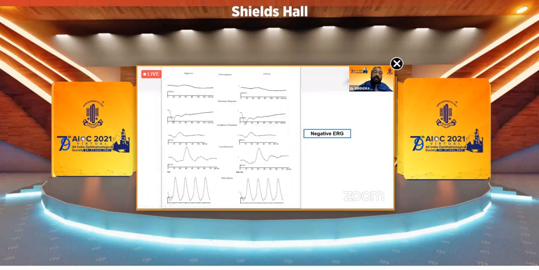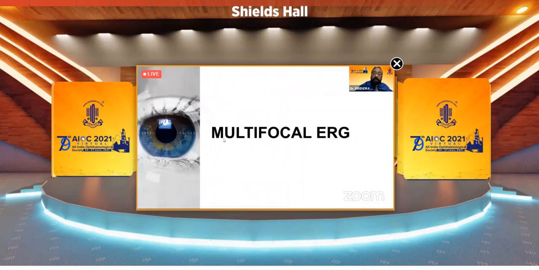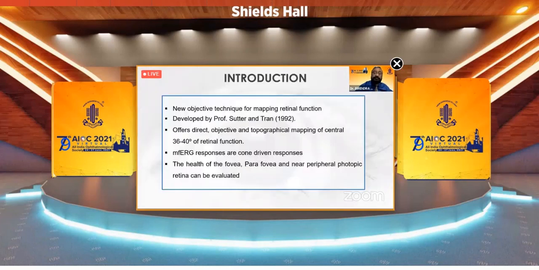Negative ERG is when the B wave has shown, but its amplitude is much less. It has not reached even the base level. So this is a negative ERG. Now multifocal ERG is a new objective technique of mapping the retinal function.